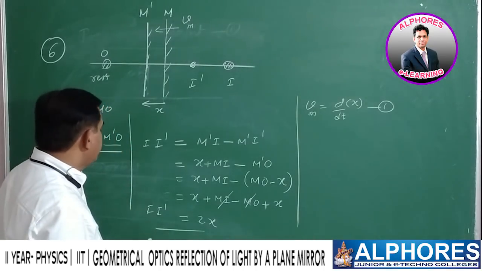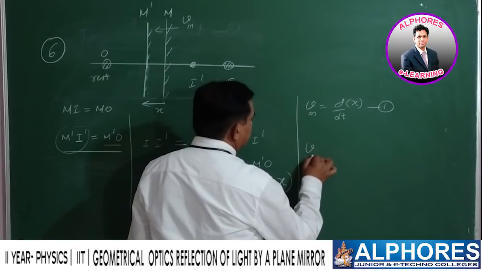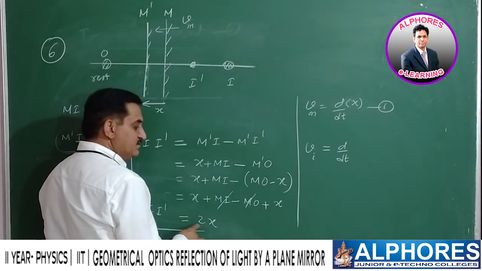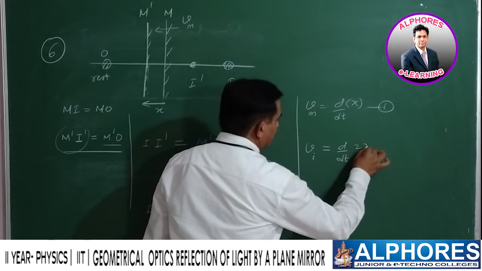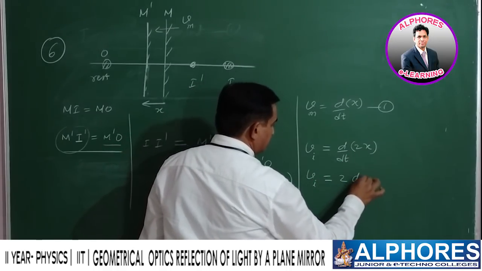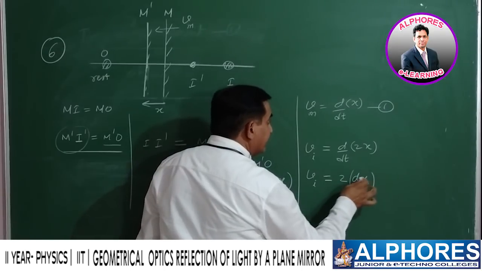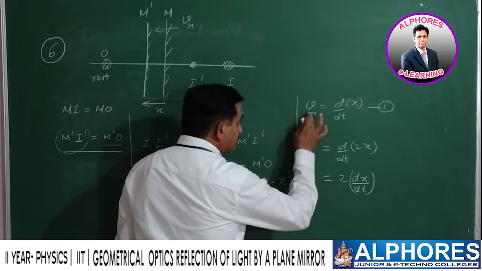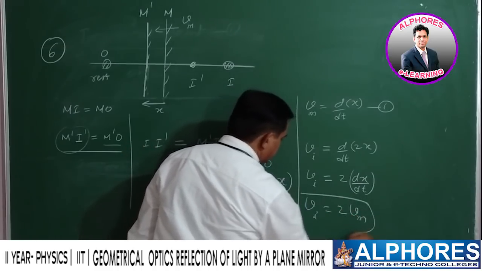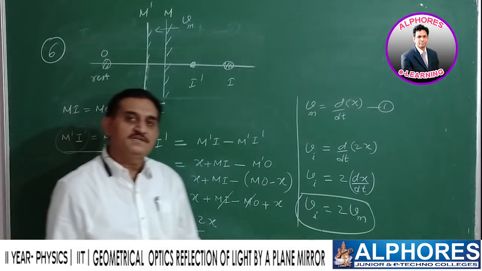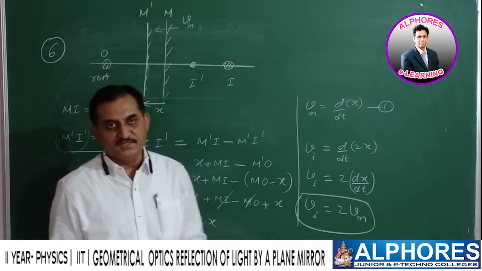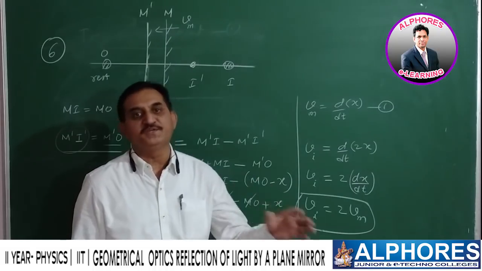And corresponding speed of image. Speed of image is equal to d by dt of 2x, 2x being the shifting of image. Therefore, Vi equals 2 times dx by dt, where 2 is constant. Yes, dx by dt is giving velocity or speed of the mirror. Vi is equal to double that of speed of mirror. So this is the way how the speed of the image is formed in the plane mirror as the mirror is moving with certain speed.